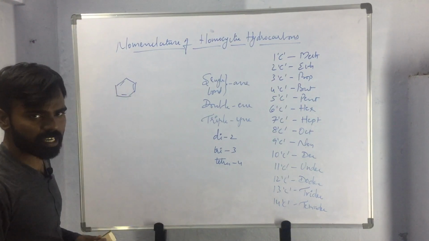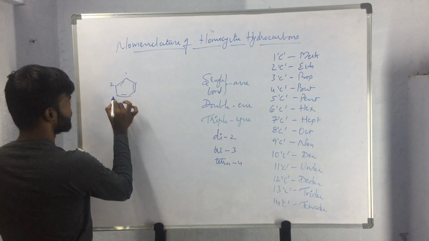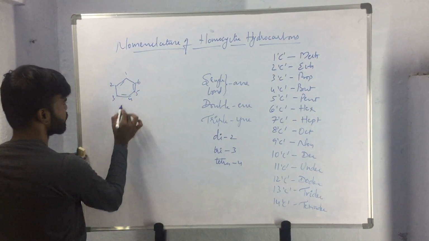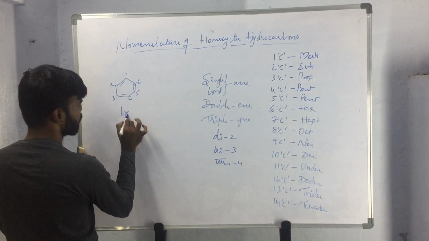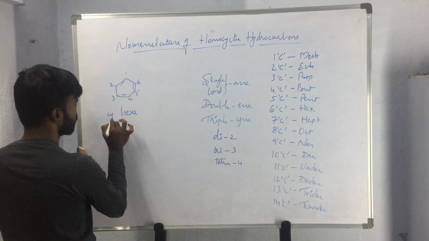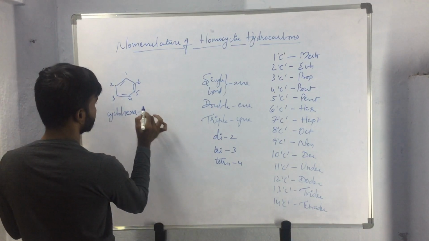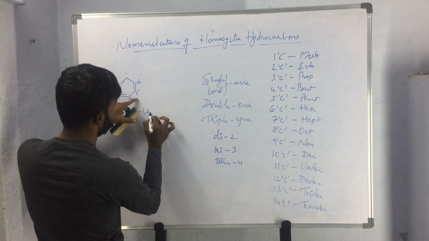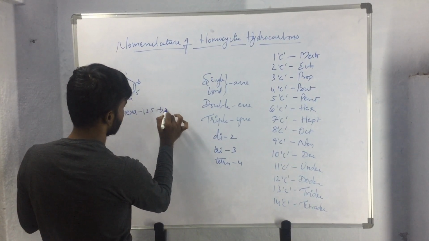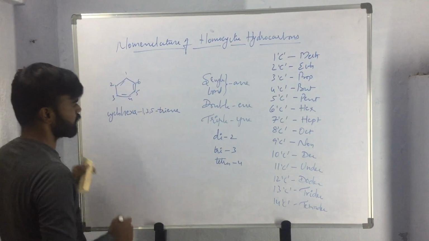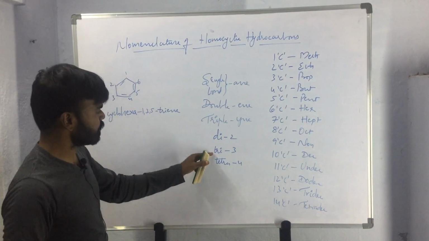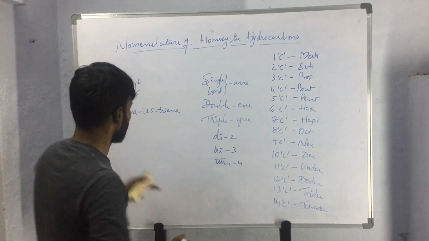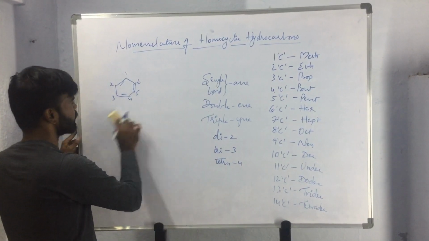So how will we name this compound? We have to number the compound, then as it has 6 carbon atoms, hexa, cyclohexa-1,3,5-triene. Because it has 3 unsaturations, the prefix tri will be used before the name of the unsaturation.